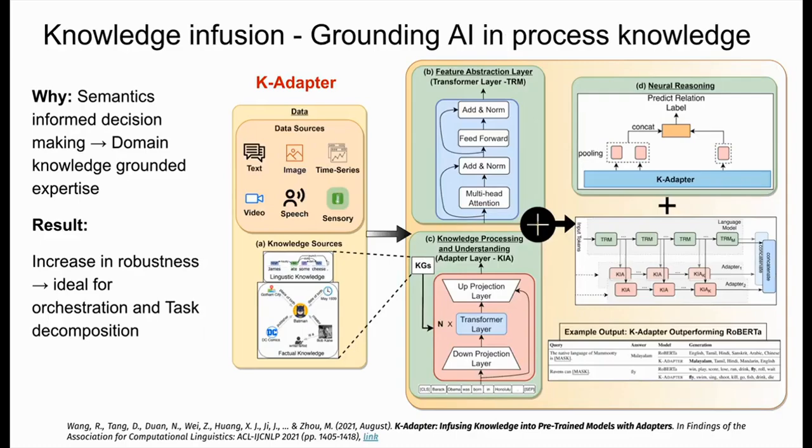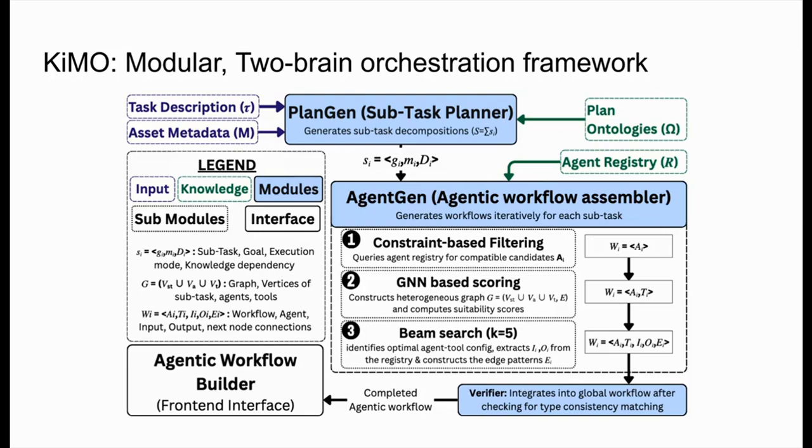We achieve this through a process called knowledge infusion, where semantic information in decision making would lead to domain knowledge grounded expertise. This increases robustness, which is ideal for orchestration and task decomposition. KiMO is a two-brain orchestration framework with PlanGen and AgentGen. PlanGen takes in plan ontologies and AgentGen takes in agent registry as the two knowledge sources.